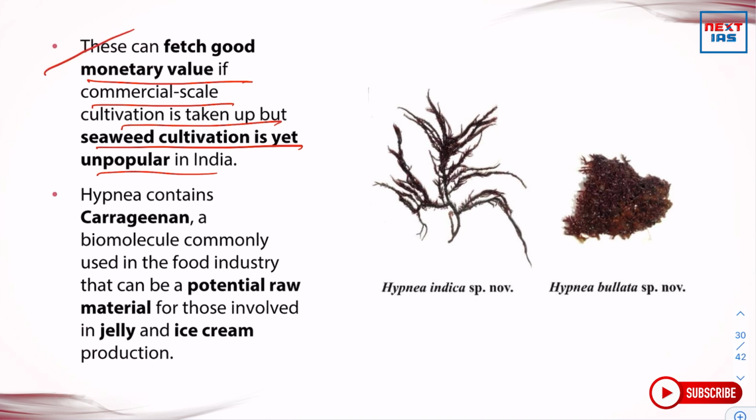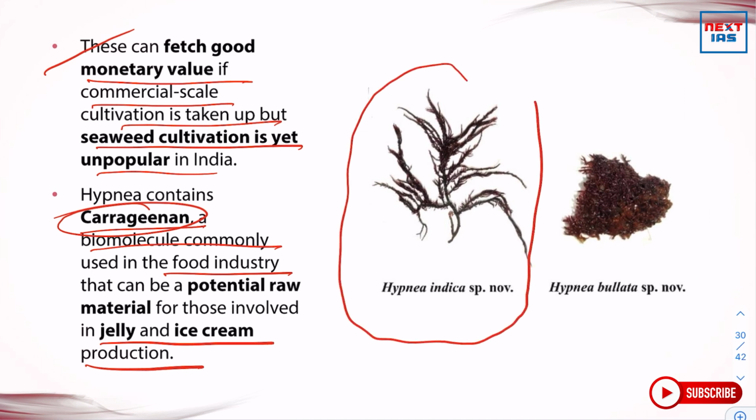Hypnea contains carrageenan, you should also remember this name, a biomolecule commonly used in the food industry that can be potential raw material for those involved in jelly and ice cream production. As you can see, this is the figure of Hypnea indica with the species name, and this is Hypnea bullata.